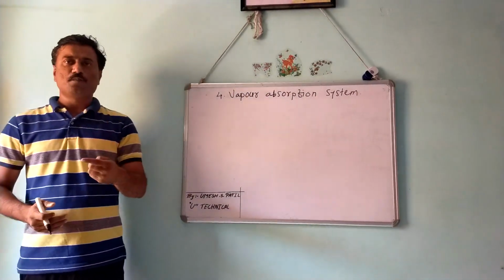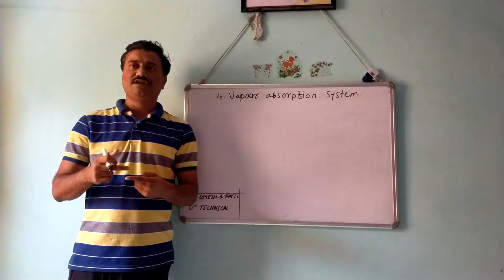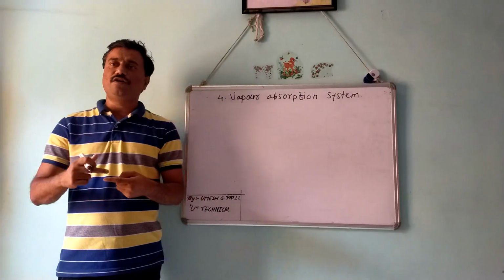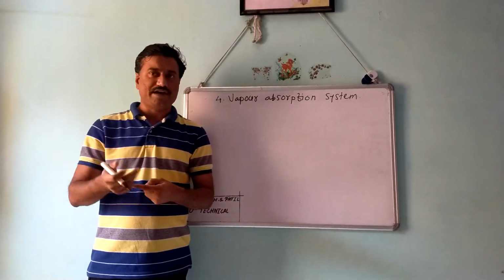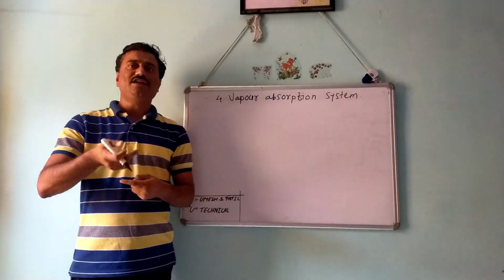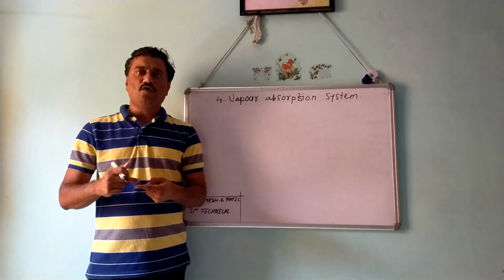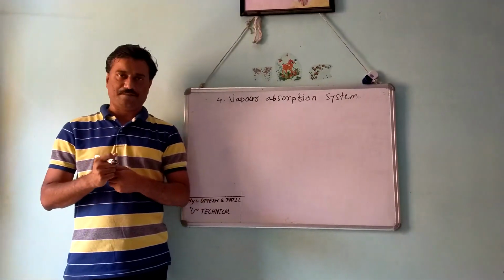As we know, the working substance in refrigeration is called the refrigerant, and it is alternatively evaporated and condensed. It is condensed at high pressure and high temperature in the condenser, and evaporated at low temperature and low pressure, and thereby we get a refrigeration effect.